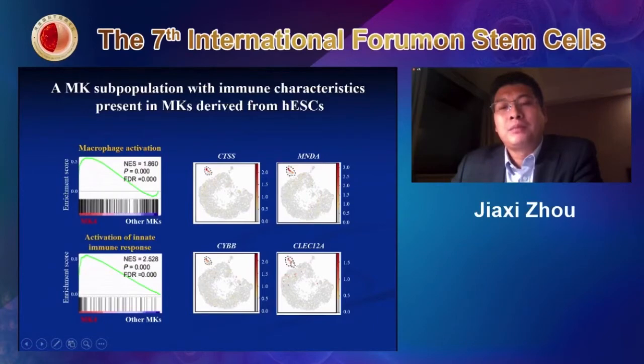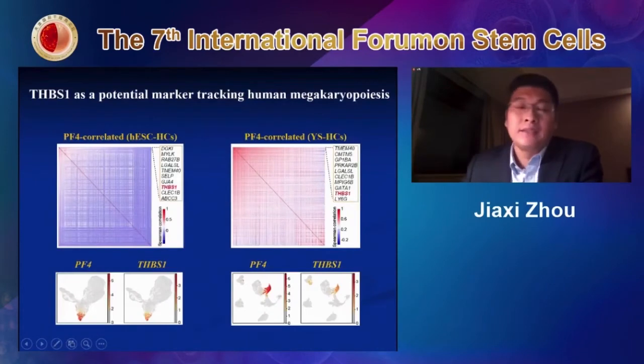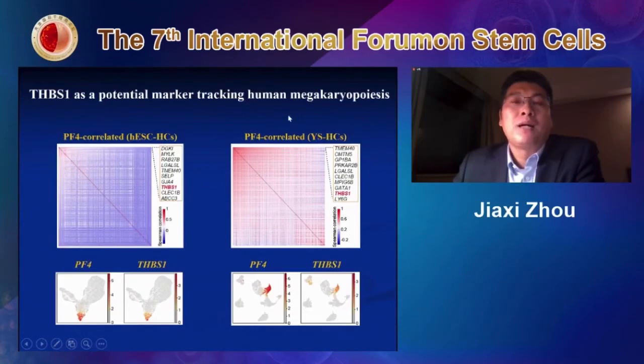Besides this cell heterogeneity, we also have an interest in finding some interesting marker to track human megakaryocytes, because they don't have many markers to track this process so far. What we have done is a PF4 correlation assay for megakaryocytes from both models, from the yolk sac and also the human-derived endothelial cell. Interestingly, we identified one marker called THBS1. This showed a very beautiful expression correlated with PF4, as you can see here, or in vivo.